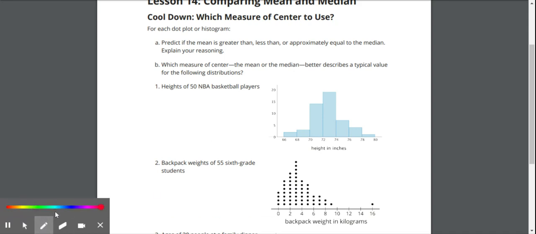So let me go ahead and I'll use blue for this one. Okay, so we have heights of the 50 NBA basketball players. When we're looking at this, I would say the mean and the median would be close. So I would say the mean is approximately equal to the median.